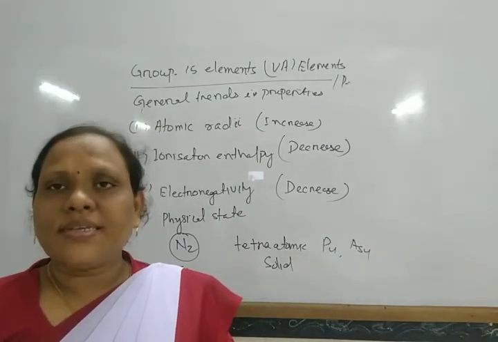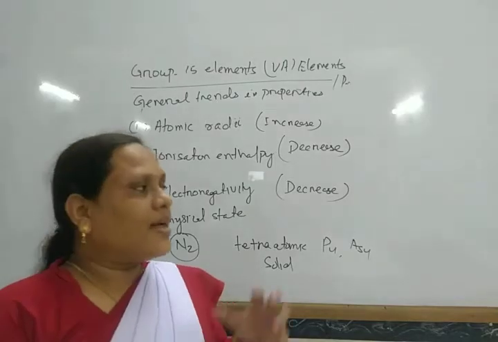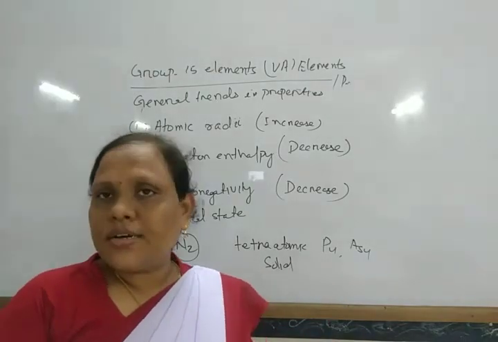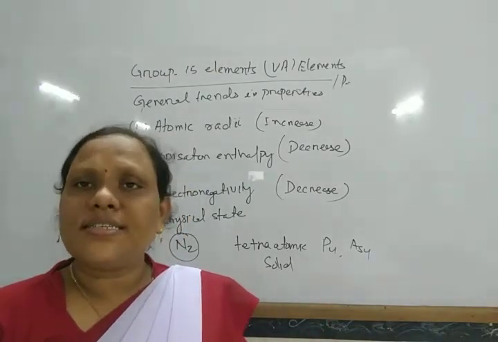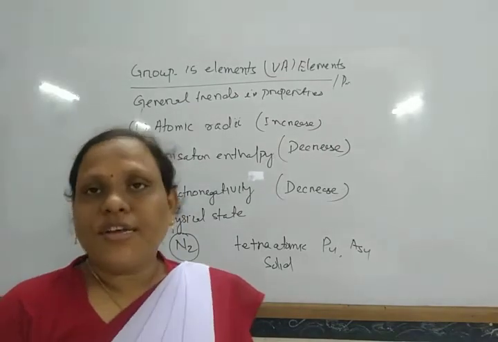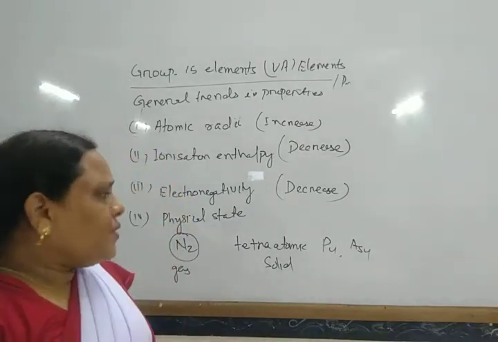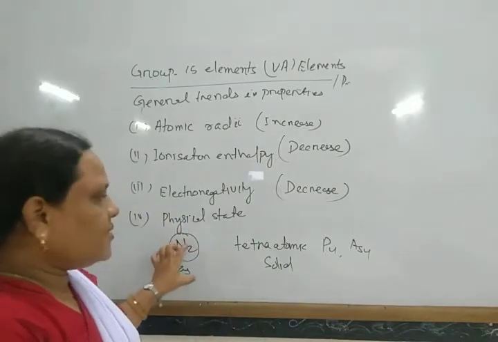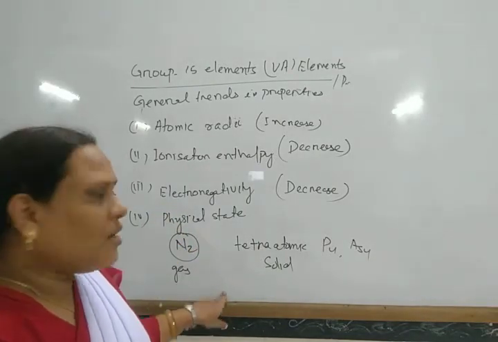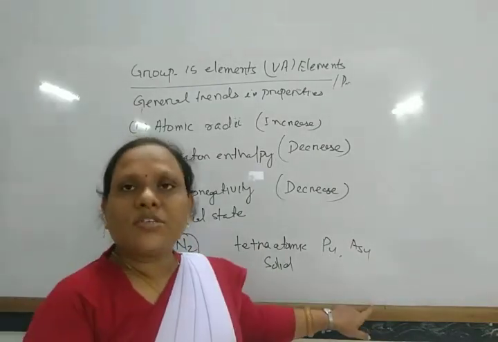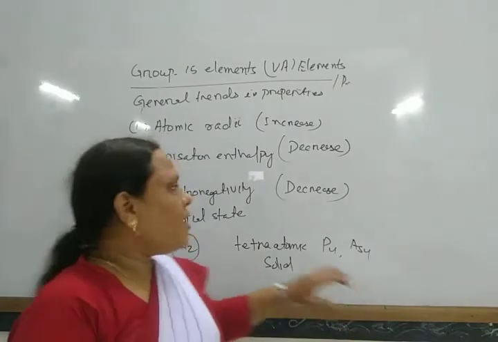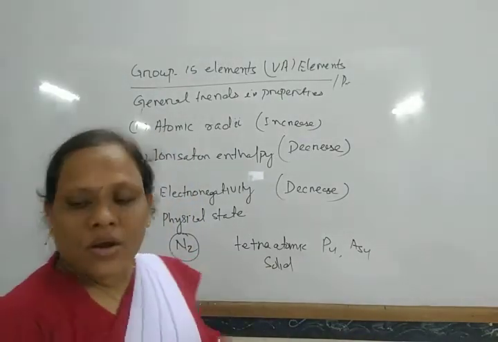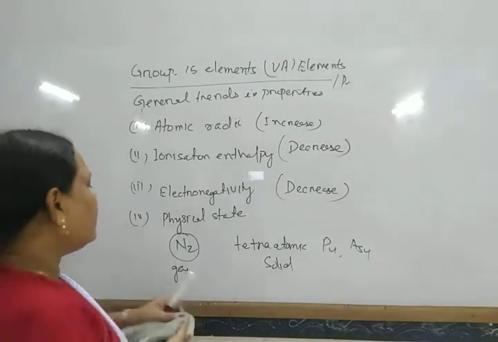Instead, they form single bonds, with one atom directly linked to 3 other atoms. In this way they exist in tetraatomic form. Due to this, nitrogen is a gas at room temperature, while all others are solids.